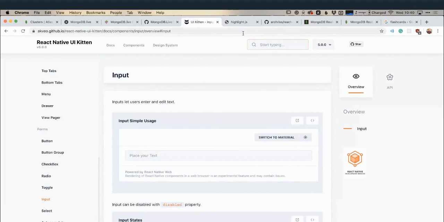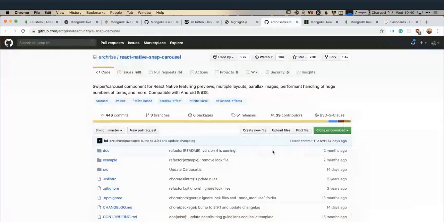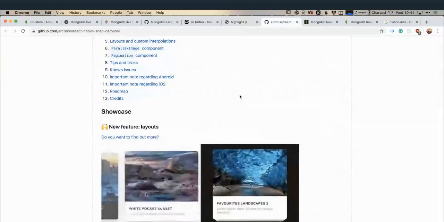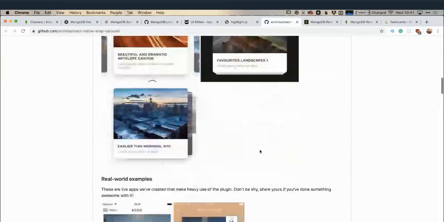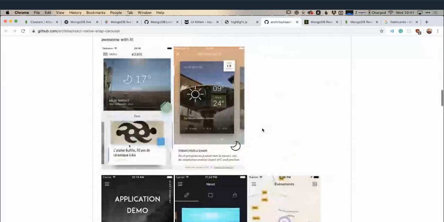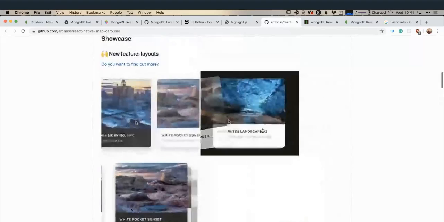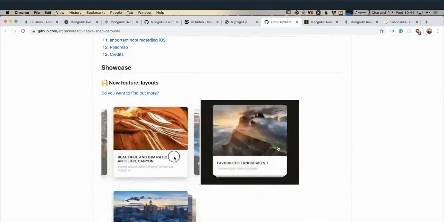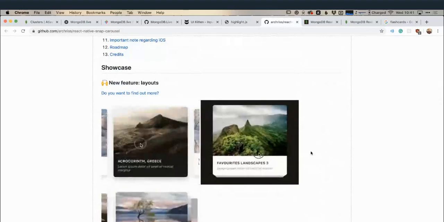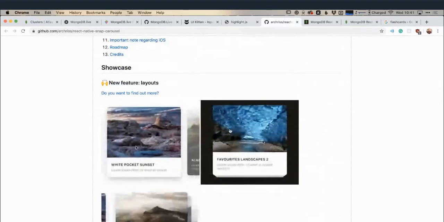Highlight.js to do the actual syntax highlighting for the code examples that we see there. It's another very important part. And then for the cards, we're going to be using this snap carousel. So as you can see, it's exactly what we need for the cards. It has lots of different styles and applications, etc. So that's going to be providing a lot of what we require. So much of the stuff that we've looked at in the UI, that's going to be taken care of for us by a lot of these dependencies. And then we're just going to focus really on the Realm code.